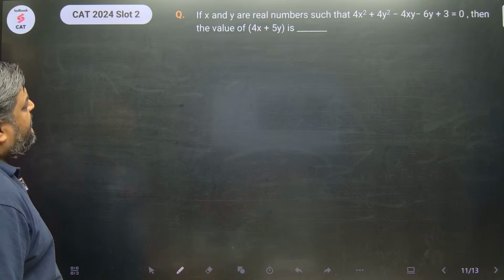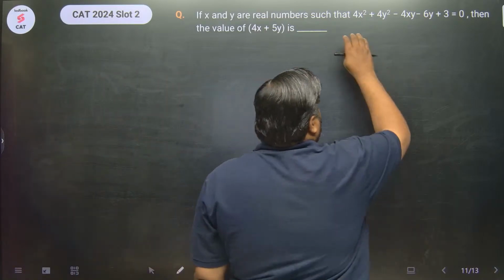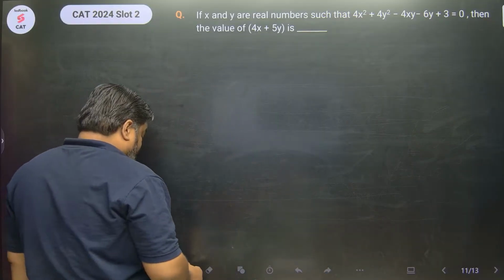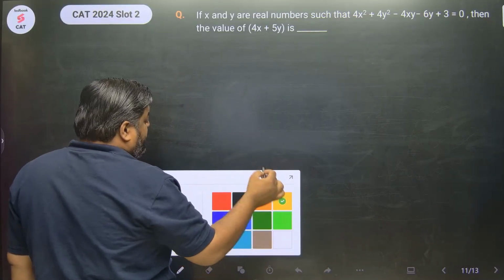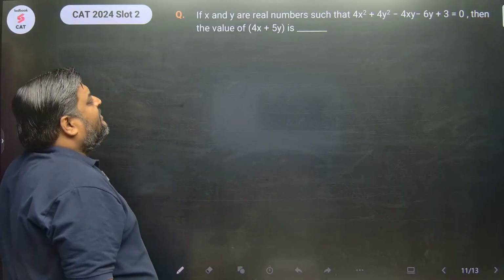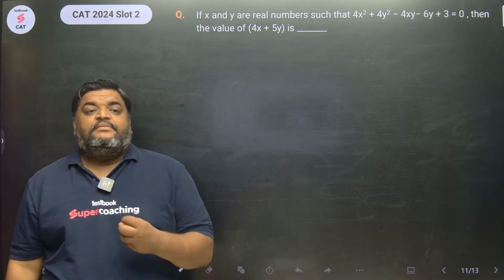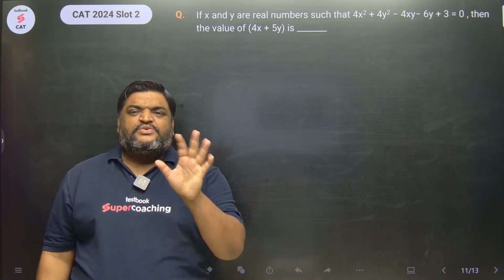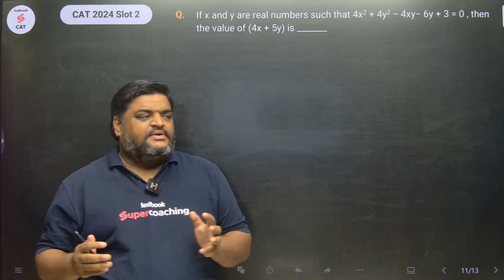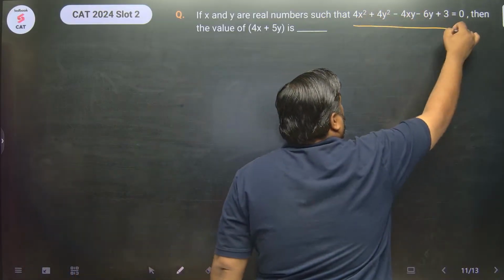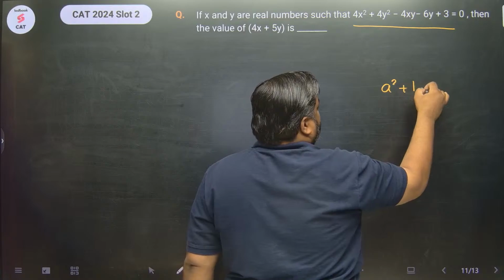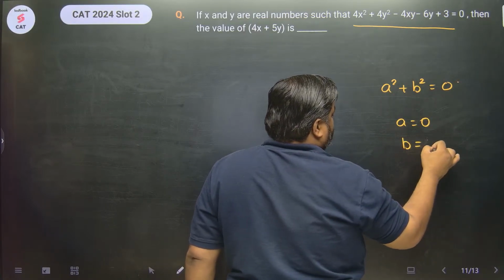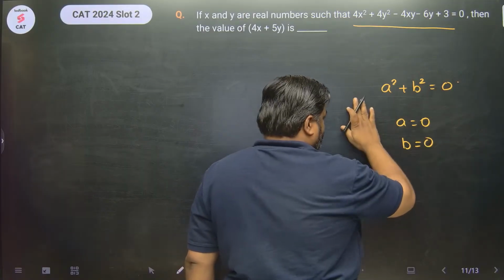If x and y are real numbers such that this is blah blah blah, then the value of 4x plus 5y. And now we are very much aware, it's a very much standard question. इसमें करना क्या है? Right hand side में 0 है, left hand side में you have equations of degree 2. So now we know कि left hand side को हमें a square plus b square के form में लिखना है and that is equal to 0. I have to convert this into the form a square plus b square equals 0 and then a would be equal to 0, b would be equal to 0 and I have to solve this. That's the idea. That's the logic behind such questions always.